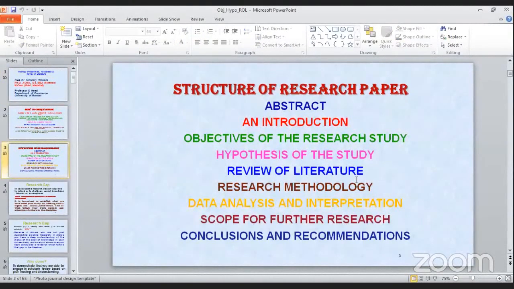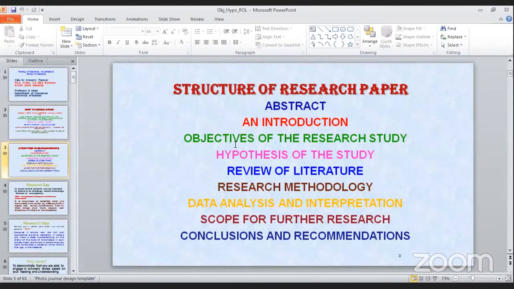But before that, what is the structure of a research paper? Most of those participating are aware of the structure of any research paper. The structure has abstract, introduction, objectives of the research, hypothesis, review, research methodology, data analysis and interpretation, scope for further research, and conclusion and recommendation.